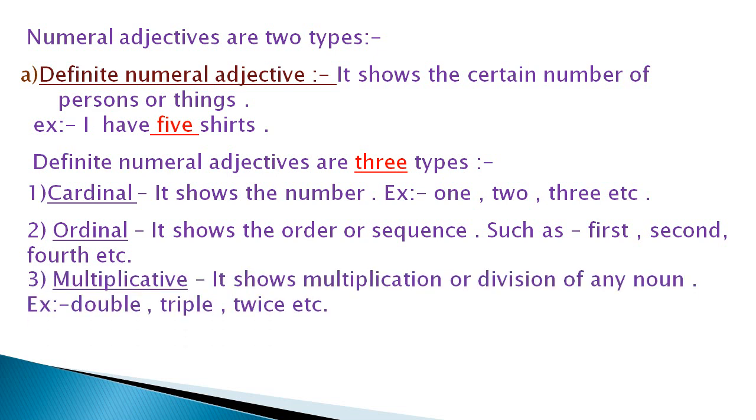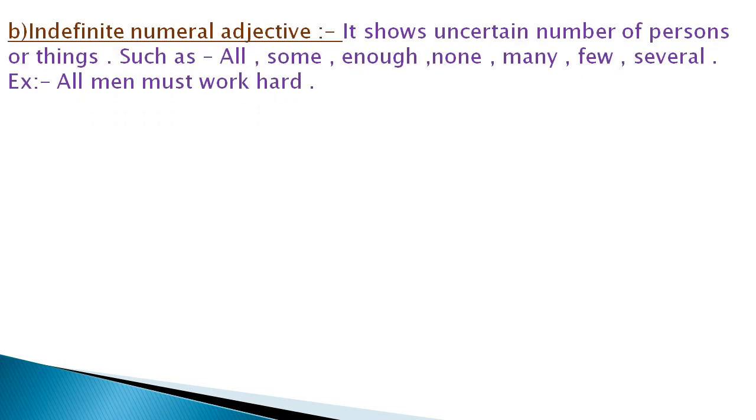And third type is multiplicative. It shows multiplication or division of any noun. For example, double, triple, twice, etc. Indefinite numeral adjective shows uncertain number of persons or things such as all, some, enough, none, many, few, several. For example, all men must work hard. Here I am not talking about certain number of men. I am telling all men. So it is the example of indefinite numeral adjective.